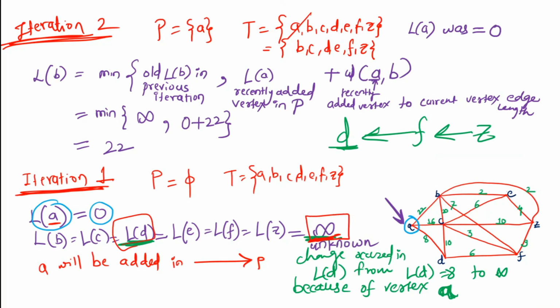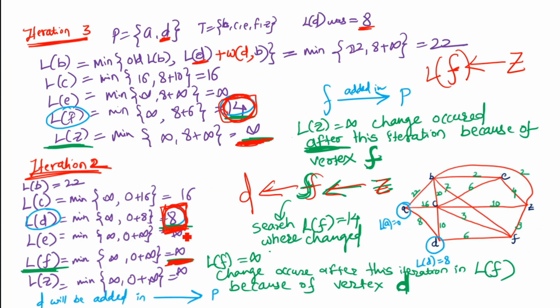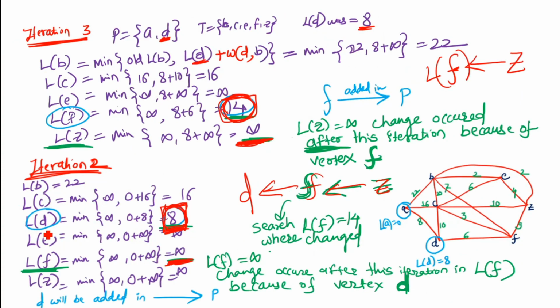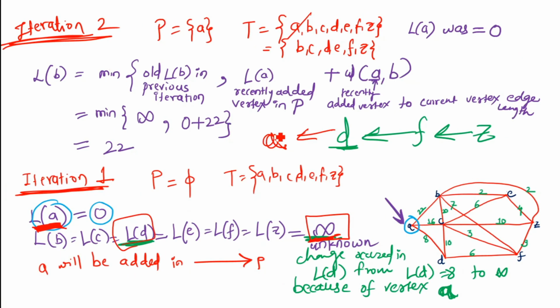What did we add in this iteration so that in the second iteration the length of d changed? In this iteration, the vertex we added has the smallest length. Because of adding vertex a, we get this change in the length of d. Before a, we have nothing because it's the source of the whole shortest path we have to find. As this is iteration 1, we stop here.